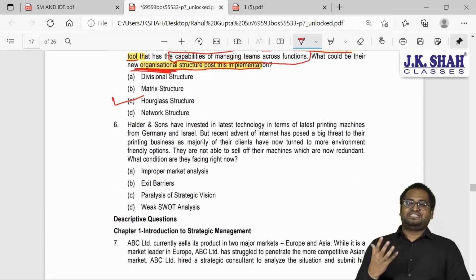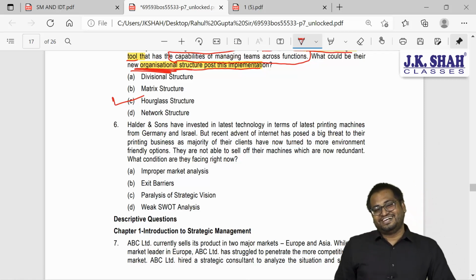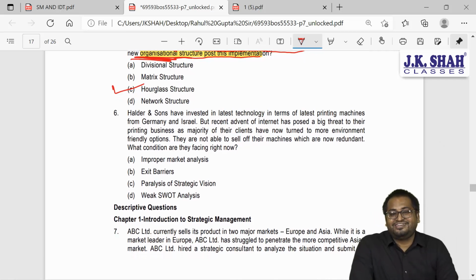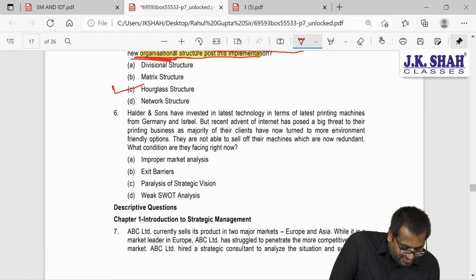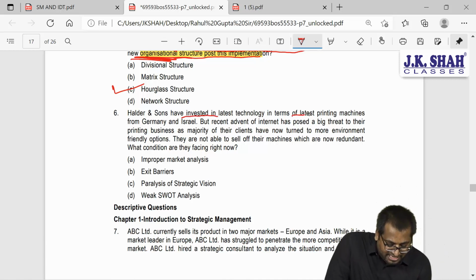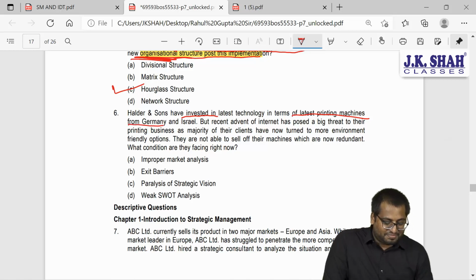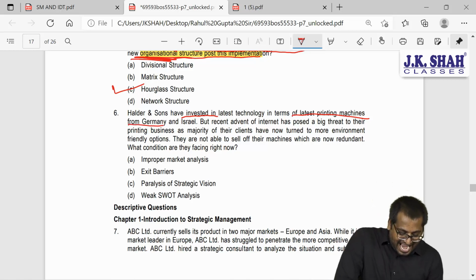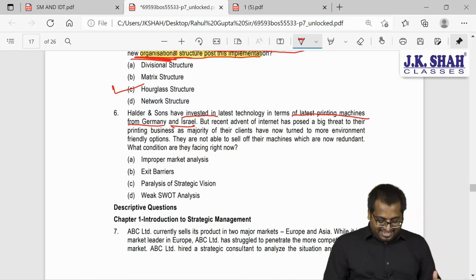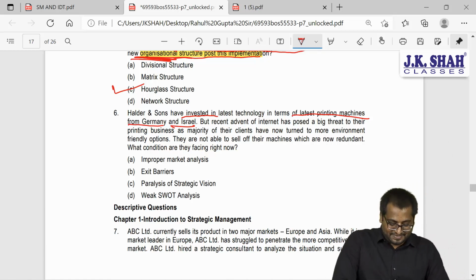And the last of the MCQs, now the fun part will be over. Holder and Sons have invested in latest technology, in terms of latest printing machines from Germany and Israel. So they have invested a lot of money in buying machines.